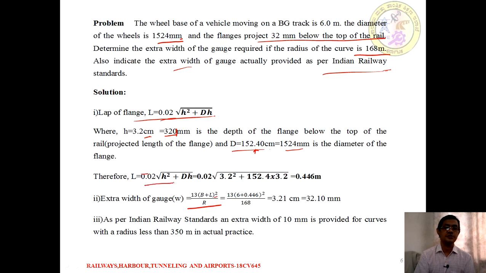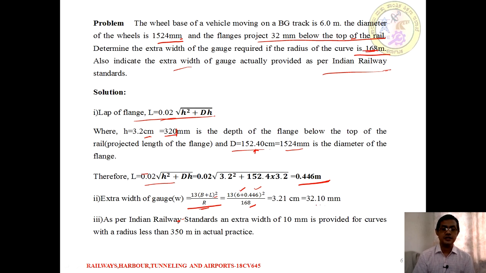So just substitute here in the standard formula of L, then the L value is going to be 0.446 meters. Then substitute this L value in the extra width of gauge formula, and as you already know B is 6 meter, L we just found, and R is 168 meters, as given in the problem statement.